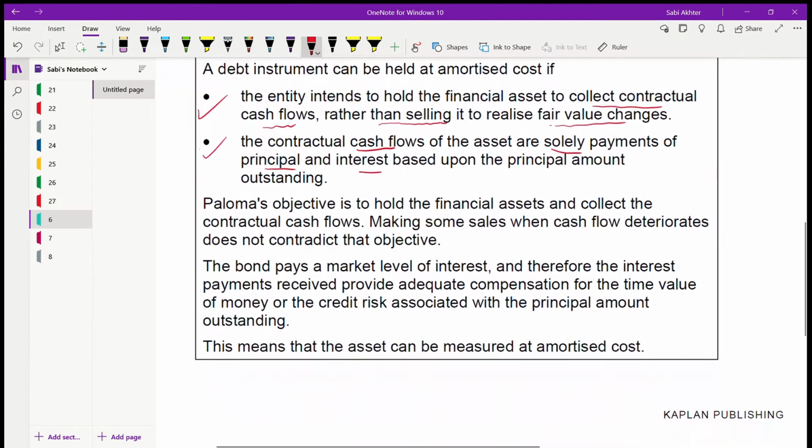So in this case, the objective is to hold the financial asset and collect the contractual cash flows. The sales they have made when cash flows deteriorate do not contradict this objective. Even though they have made some sales, it does not contradict the objective that they want to hold the financial assets until maturity. The bond also pays a market level of interest, and therefore the interest payments received provide adequate compensation for the time value of money and the credit risk associated with the principal amount outstanding, right? So this means the asset can be measured at amortized cost.